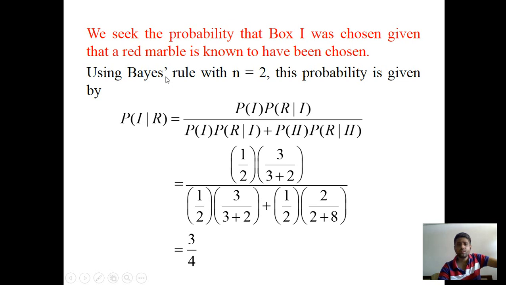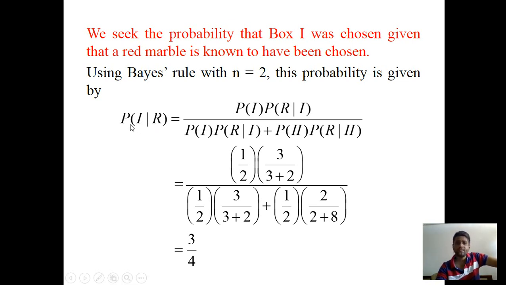Now using the Bayes rule, here there are only two boxes. So the Bayes rule for n equal to 2 gives the probability of 1 given R. Now see carefully the physical interpretation of this term. This term represents the probability of happening of event 1 when event R has already occurred.